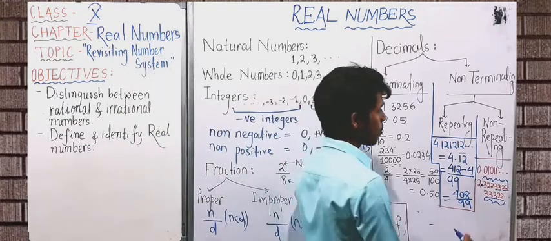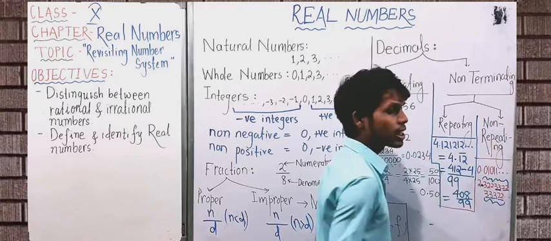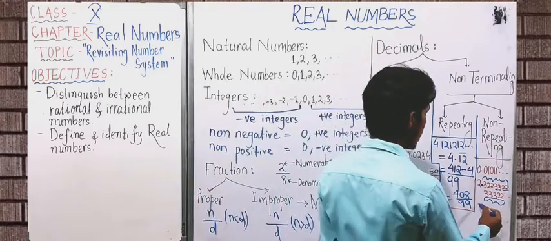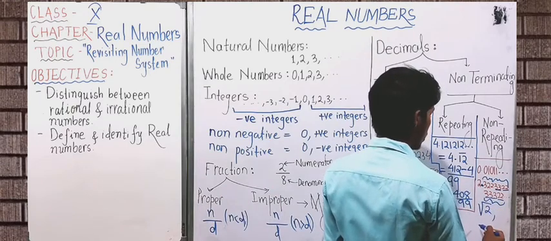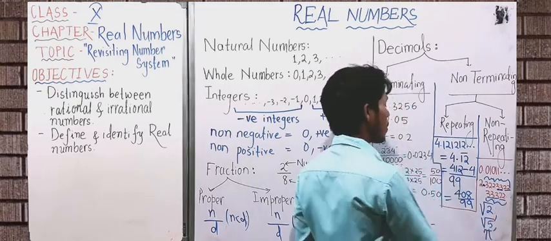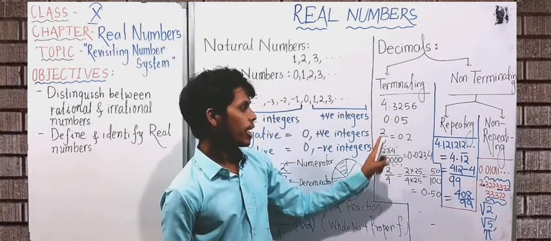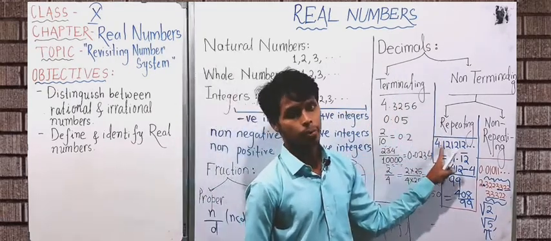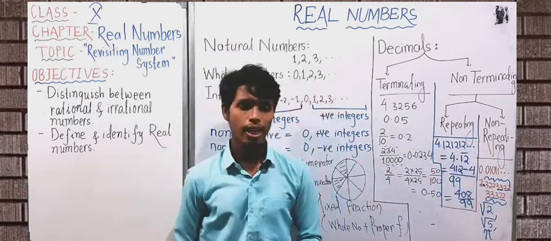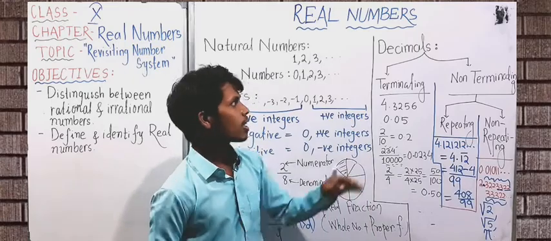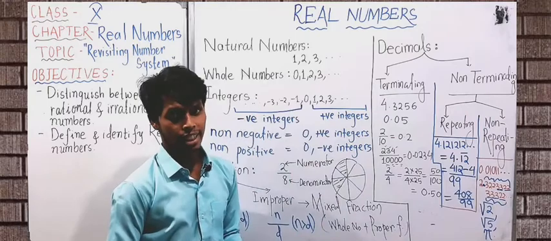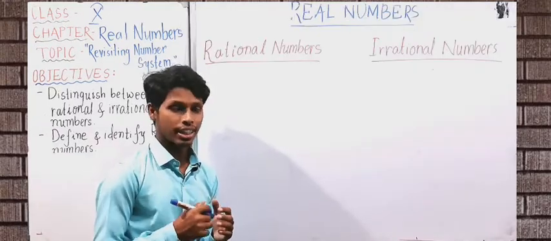And there are some other numbers which also have non-terminating non-repeating decimal expansion, such as we have studied root 2, root 5, pi. All these numbers don't have terminating decimal expansion or non-terminating repeating decimal expansion. They are non-terminating non-repeating decimal numbers. So this is all about the decimals. Now let's move to rational and irrational numbers. So at first let's discuss rational numbers.